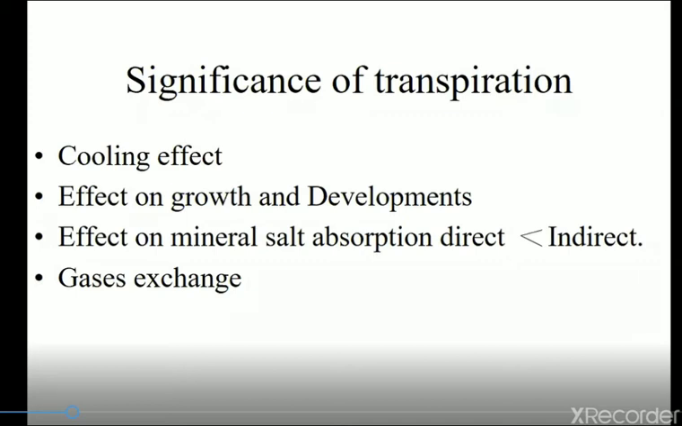Then it is important for the in and out movement of the carbon dioxide and oxygen gases for the process of photosynthesis and respiration. Then the second important one is the effect on growth and development. We know that photosynthesis and respiration are important metabolic processes, and these processes are directly related to growth and development. So that's why, due to transpiration, it helps the process of photosynthesis and respiration, and so it affects growth and development.